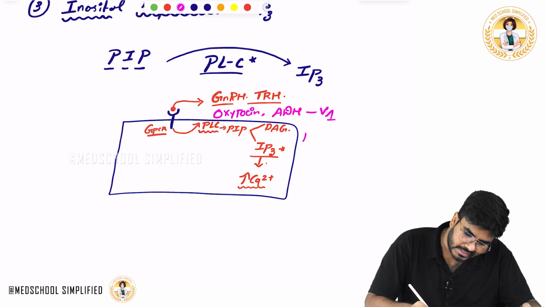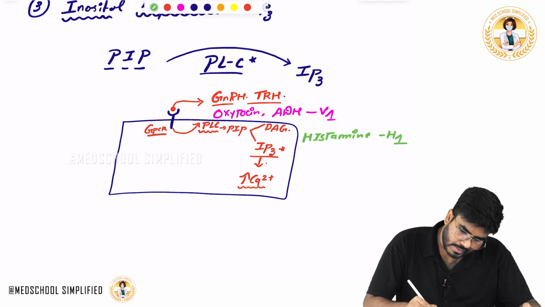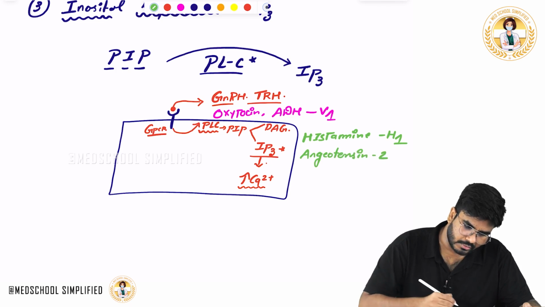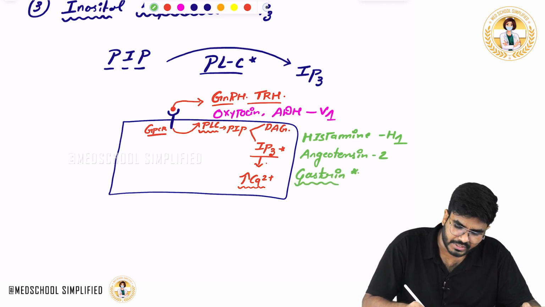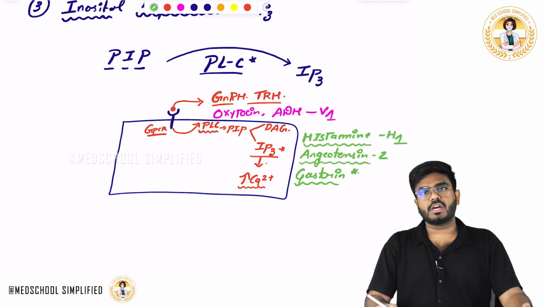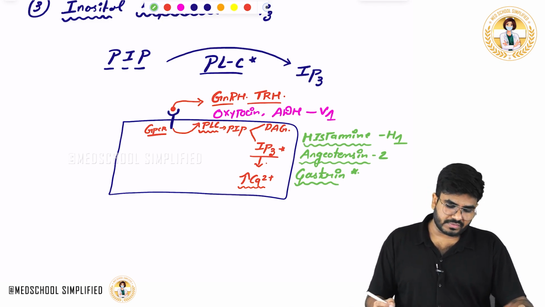Next, other hormones like histamine, when it acts on the H1 receptor, angiotensin 2, and gastrin. These hormones, gastrin, angiotensin 2, histamine, oxytocin, antidiuretic hormone, GnRH, TRH, all these hormones are going to increase the intracellular IP3 levels to bring the changes within the cell.